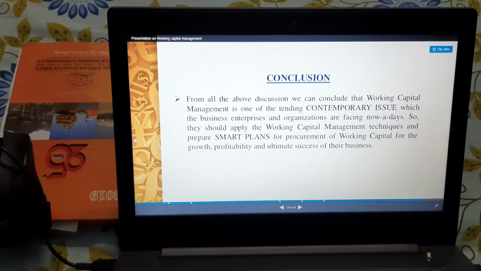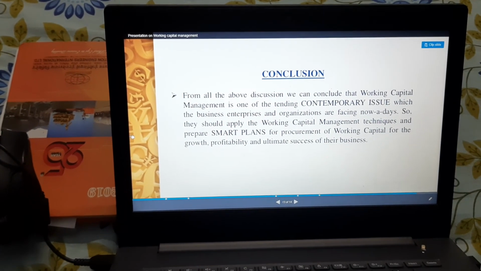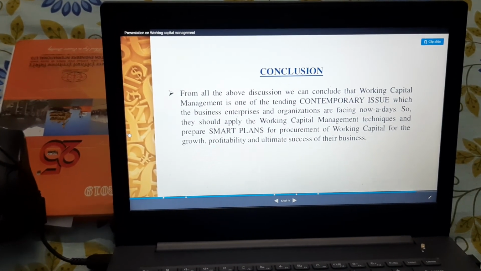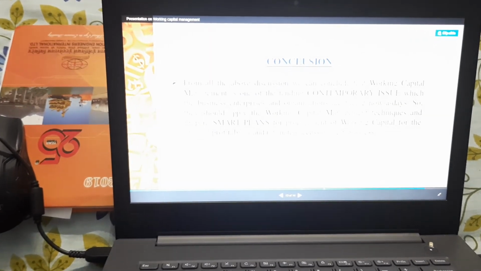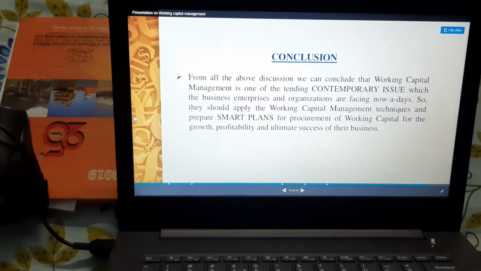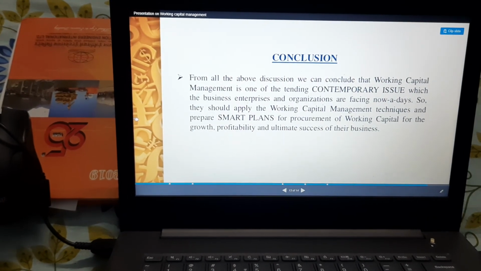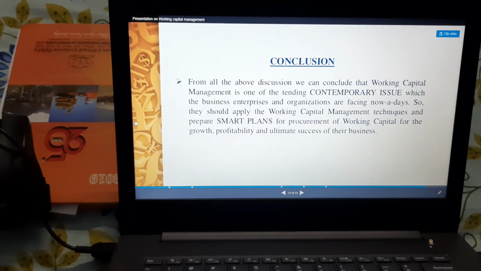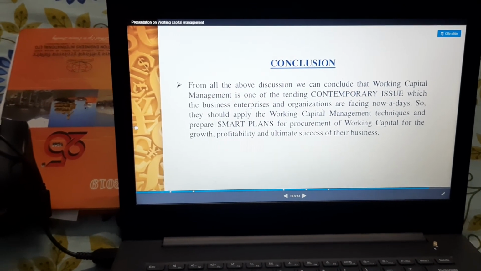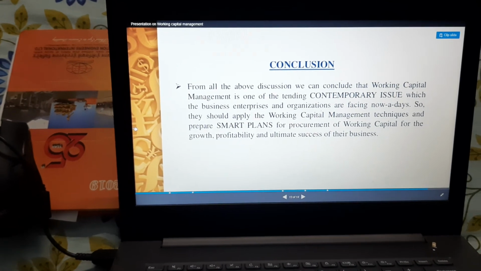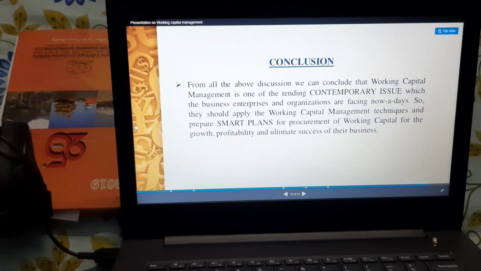And we can conclude that working capital management is one of the very contemporary issues in business, and nowadays it is very complex to maintain, and there should always be smart plans for procurement of working capital for every firm so as to achieve its ultimate profitability and success in business.